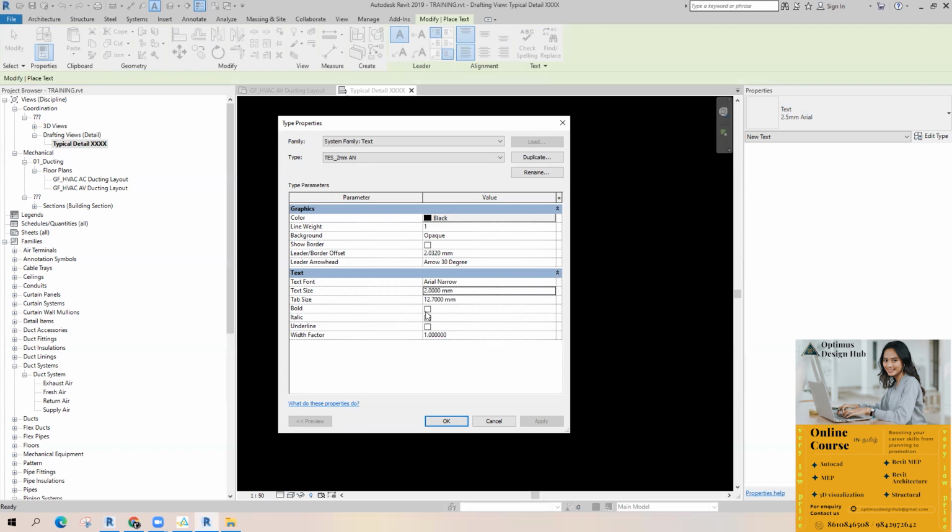If you want to make it bold, just pick this one, italic, underline, whatever. And you can make this transparent. If you want to change the arrowheads, you can change this one. There are lots of arrowheads. Make use of it as needed.